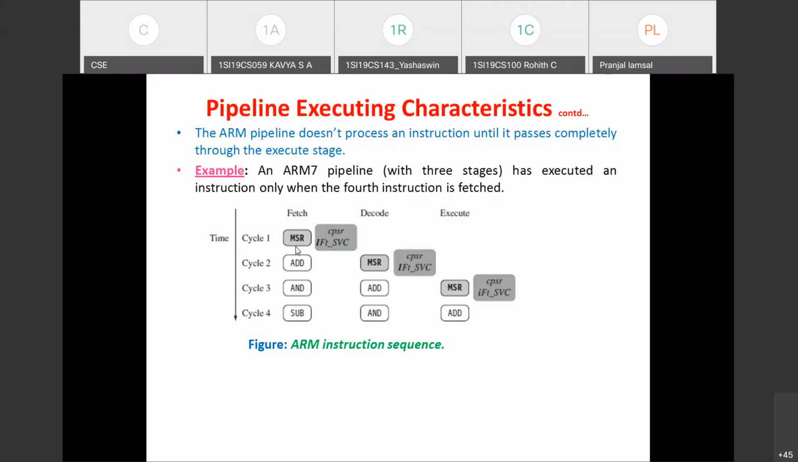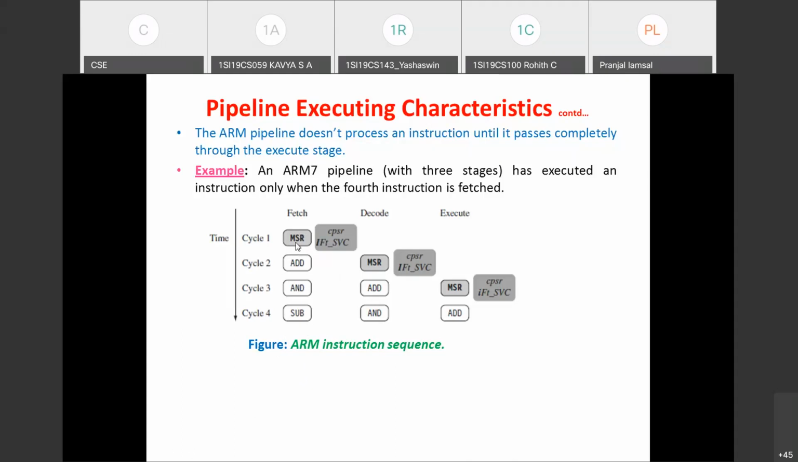Assume this is the instruction sequence you are having: MSR followed by the ADD instruction, then the AND instruction, and finally the SUB instruction. And MSR we are using to enable the interrupts. We are trying to enable the interrupt by writing 0 to the I bit in the CPSR.